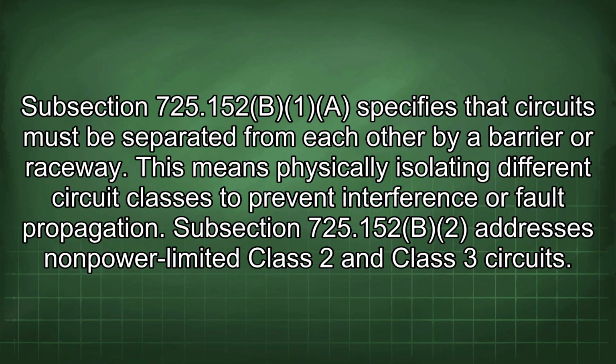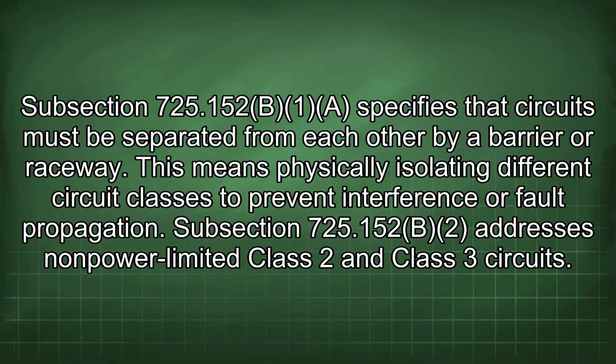Subsection 725.152(B)(1) specifies that circuits must be separated from each other by a barrier or raceway. This means physically isolating different circuit classes to prevent interference or fault propagation.